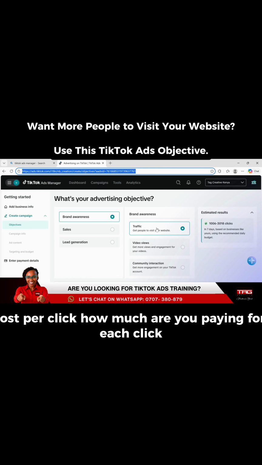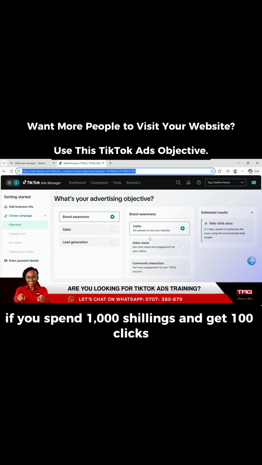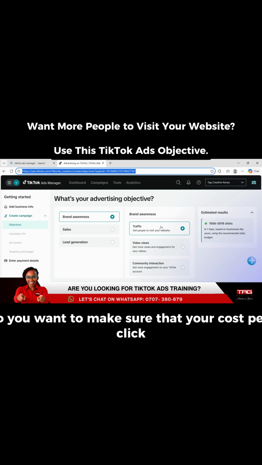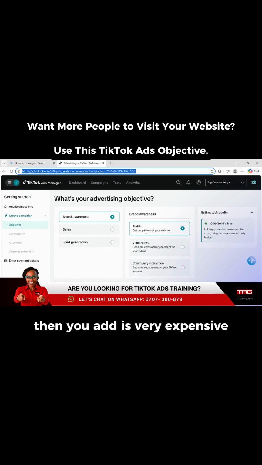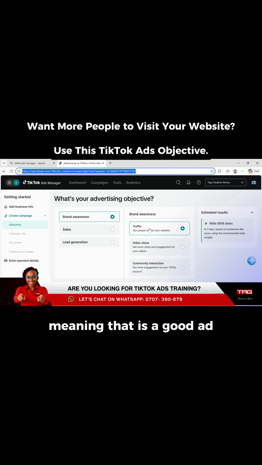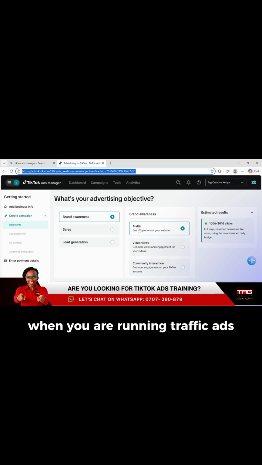Something else to measure, cost per click. How much are you paying for each click? For example, if you spend 1,000 shillings and get 100 clicks, then your cost per click is 10 shillings per click. So you want to make sure that your cost per click is not too high. If you see your cost per click going up, then your ad is very expensive, something is off. So if you have a low cost per click, that means people are clicking your ad at a low cost, meaning that is a good ad. So those are some of the metrics that you should be paying attention to when you are running traffic ads.